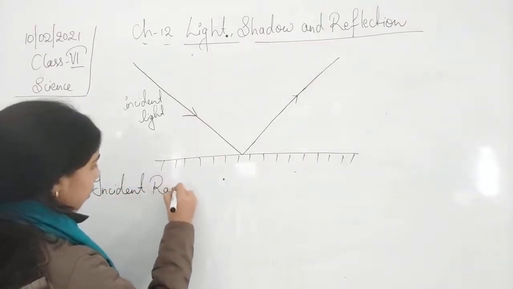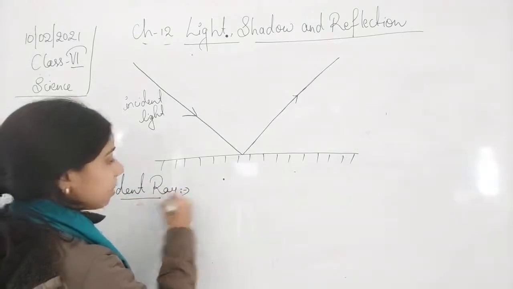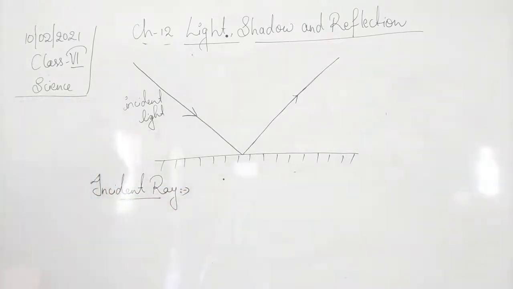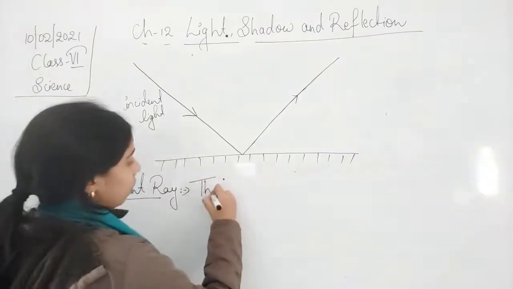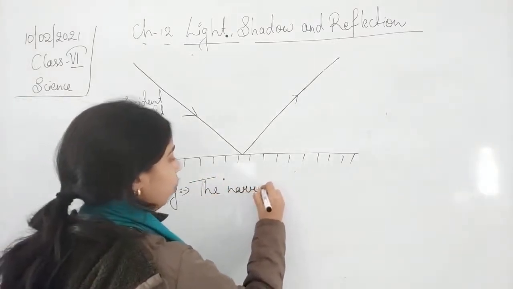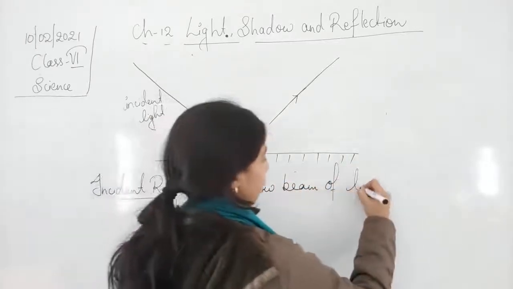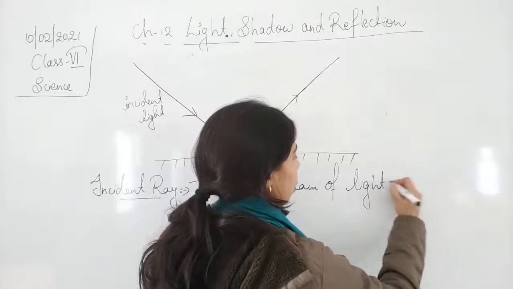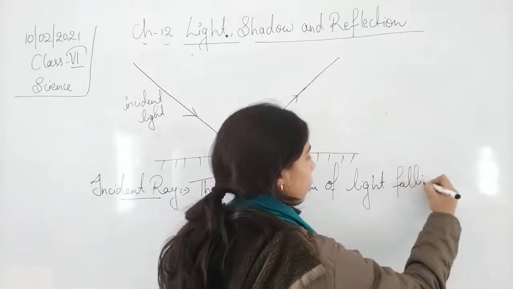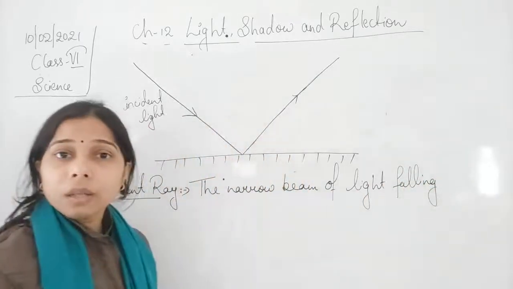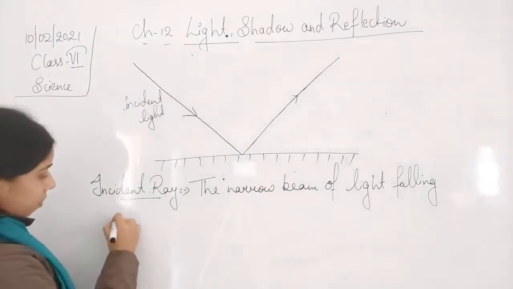What is an incident ray, students? An incident ray is a narrow beam of light falling on the surface.